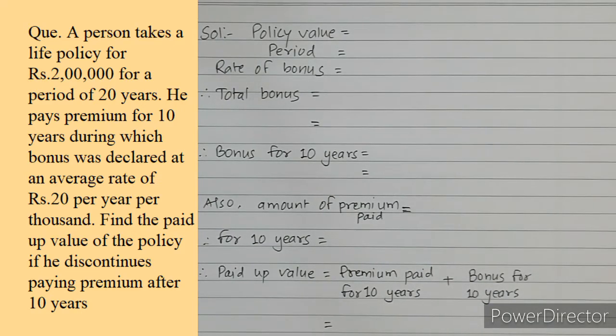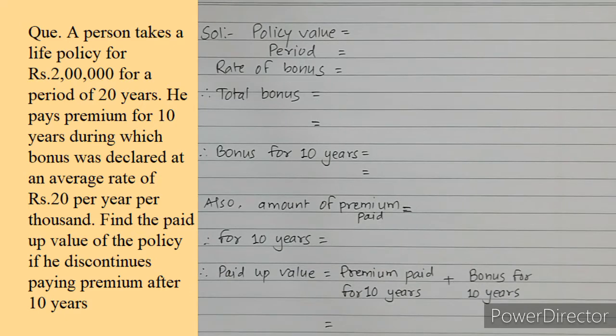Last question of this video. A person takes a life policy for rupees 2 lakhs for a period of 20 years. He pays premium for 10 years, during which a bonus was declared at an average rate of rupees 20 per year per 1,000. Find the paid up value of the policy if he discontinues paying premium after 10 years.